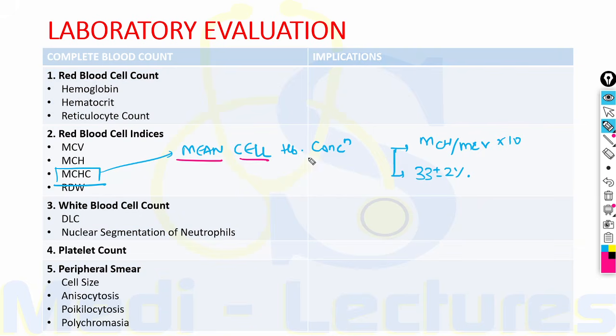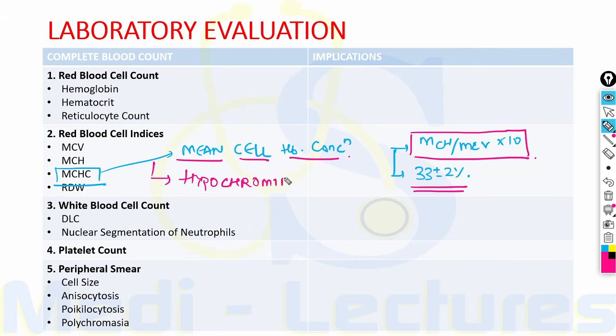MCHC is mean cell hemoglobin concentration and the formula is MCH upon MCV into 10, which gives normal value around 33 plus minus 2%. It represents the grams of hemoglobin per liter of blood. The importance of this MCHC is it can reflect the defect in hemoglobin synthesis in the form of hypochromia. So, if the MCHC is low on peripheral smear, we can appreciate hypochromia.